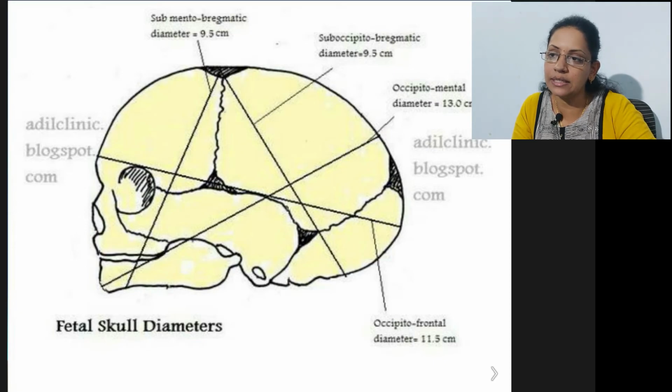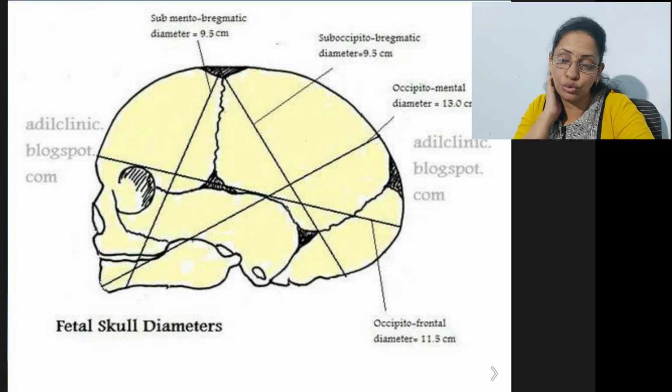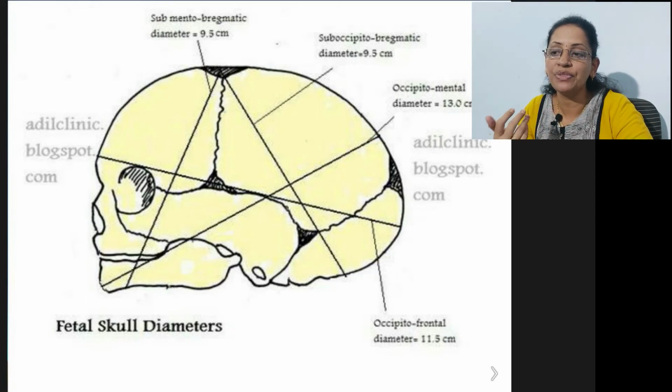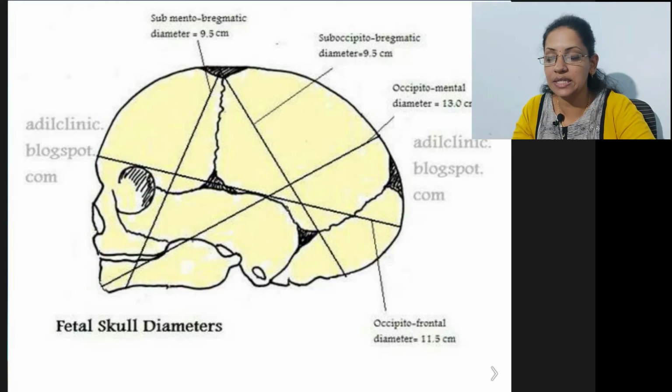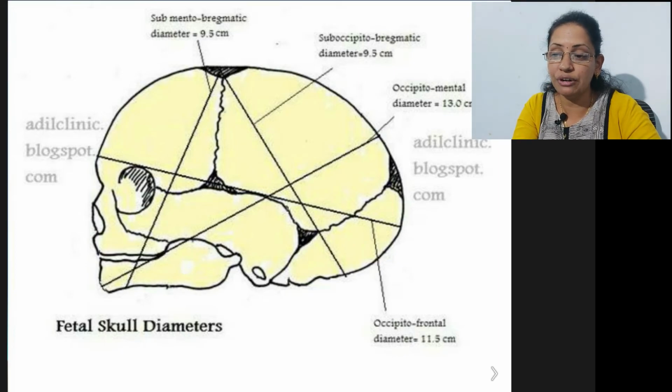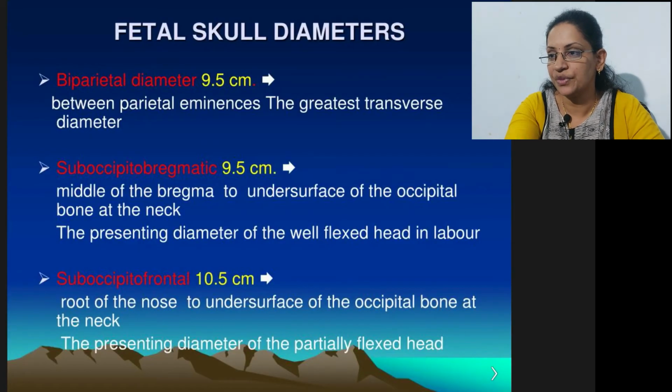Occipitofrontal diameter, that is 11.5 centimeter. This can pass through the pelvis, but again it depends on the other conditions also: sufficient contractions, baby size and other things, because this is on the very borderline, that is 11.5 centimeter. Otherwise suboccipitobregmatic and submentobregmatic, these two diameters can easily pass and vaginal delivery is possible.